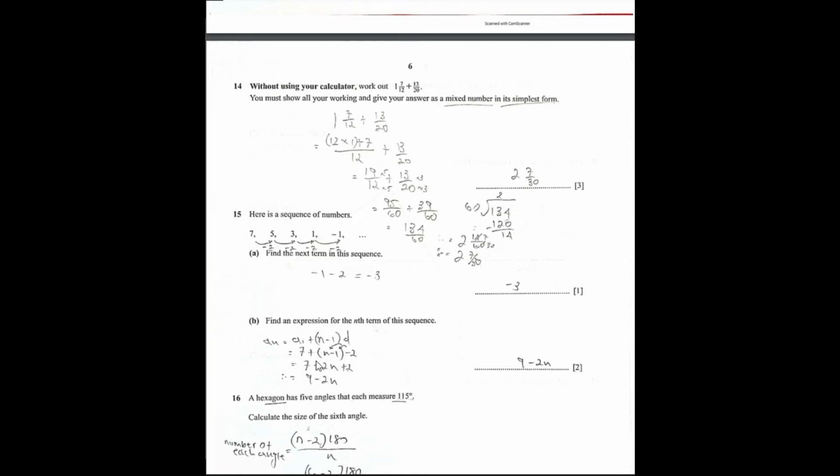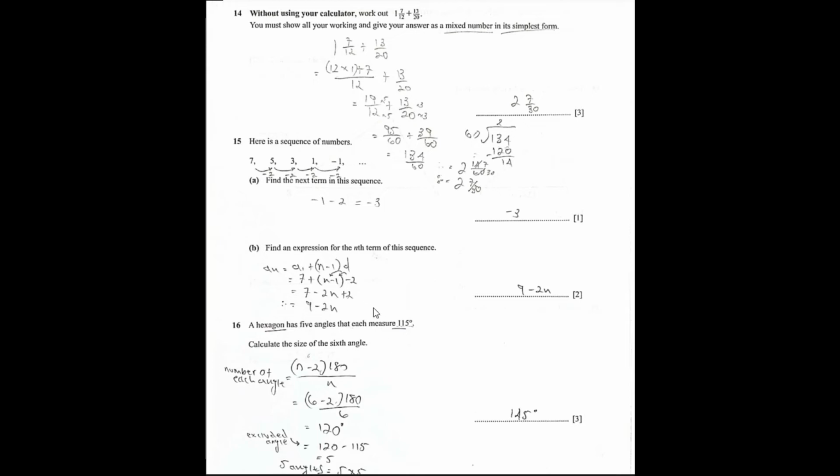So our a is 7 plus n minus 1, our common difference is -2, and now you just have to multiply -2 times n to give you -2n. -2 times -1 gives you +2. So 9 minus 2n is our nth term for this sequence.